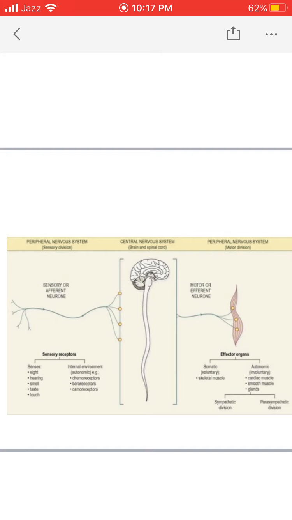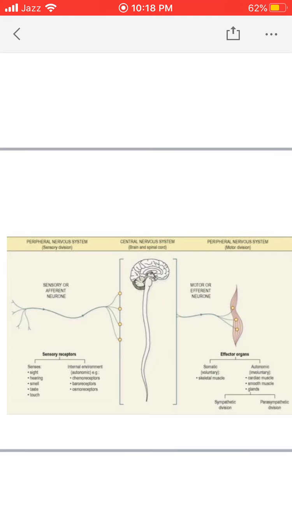On the right and left side, you can see the peripheral nervous system. On the left side, there is the sensory division of the peripheral nervous system. The sensory nerves are also known as afferent neurons. The afferent neurons, or the sensory nerves, originate from sensory receptors. Sensory receptors are present in the sensory organs.